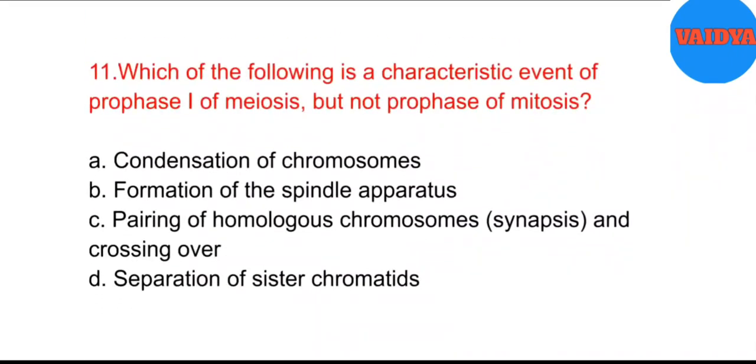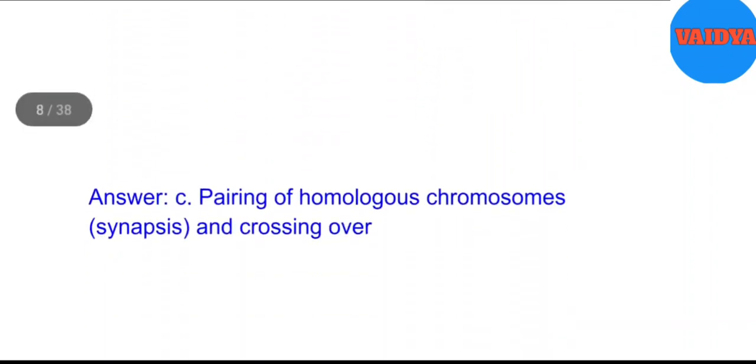11. Which of the following is a characteristic event of prophase I of meiosis, but not prophase of mitosis? A. Condensation of chromosomes. B. Formation of the spindle apparatus. C. Pairing of homologous chromosomes, synapses, and crossing over. D. Separation of sister chromatids. Answer. C. Pairing of homologous chromosomes, synapses, and crossing over.